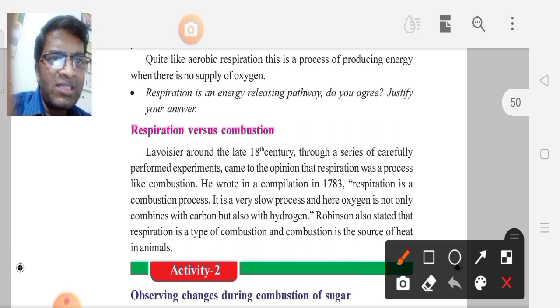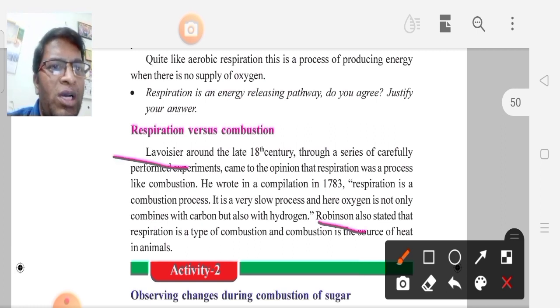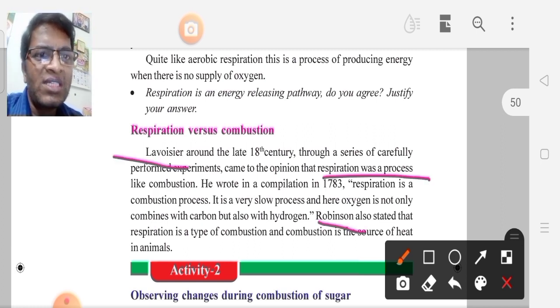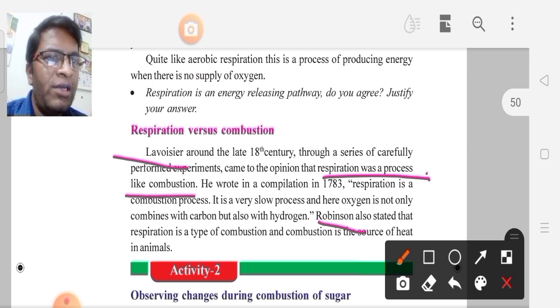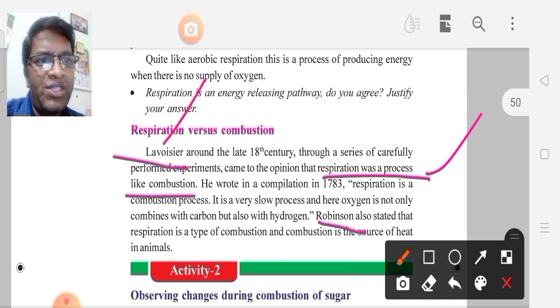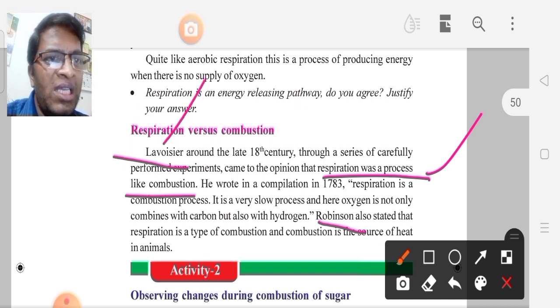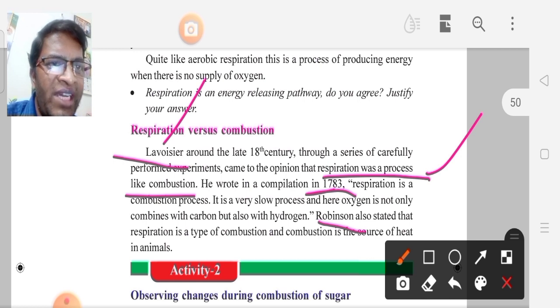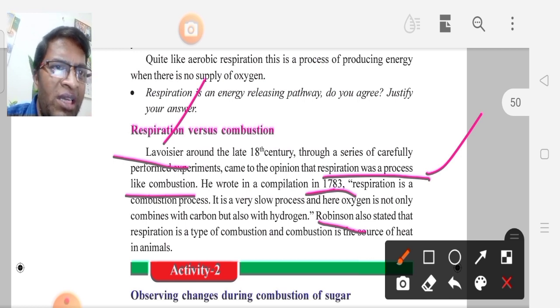Here there are two scientists. According to Lavoisier, respiration was a process like combustion. Very important: who gave the statement that respiration was a process like combustion? Lavoisier. He wrote a compilation in the year 1783.